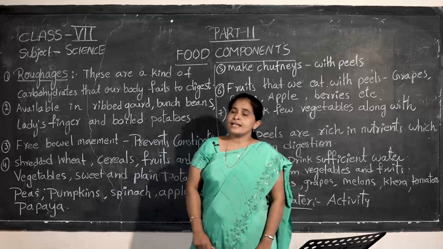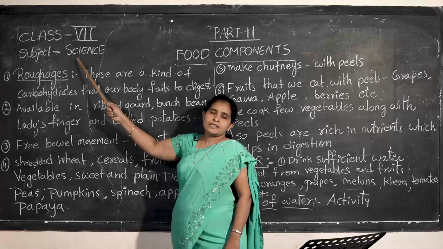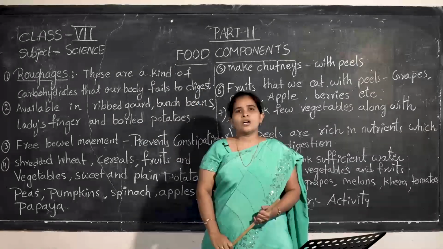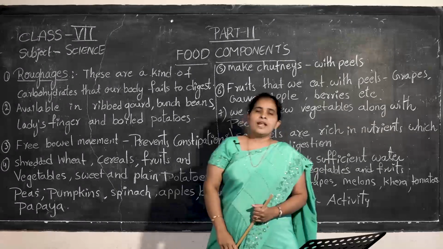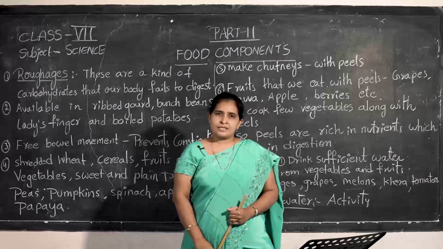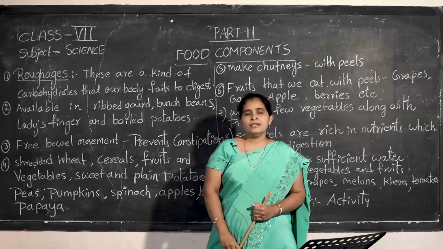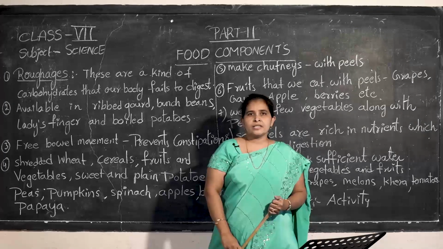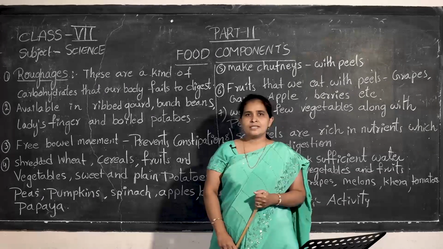Yes, today's class is class 7 science, and our lesson is Food Components Part 2, a continuation lesson. Last class we discussed that food contains some components, right? They are carbohydrates, proteins, fats, vitamins and minerals.